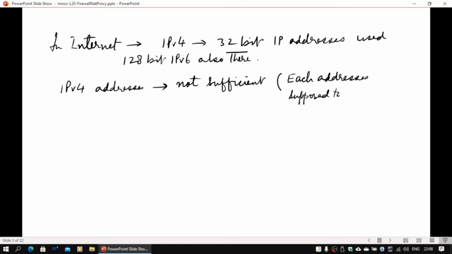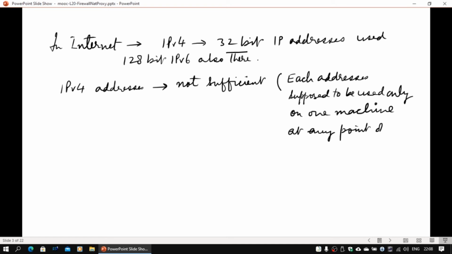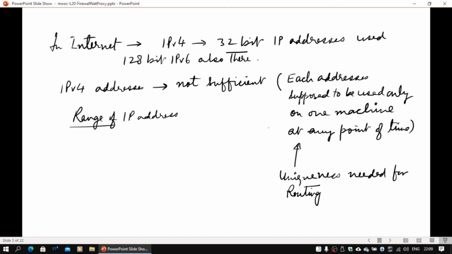So people tried classless interdomain routing in between to sort out this particular issue. Even after allocating all class C addresses, it was not possible. So people then started looking at alternative ways. One thing which they did was that they started with private IP addresses.